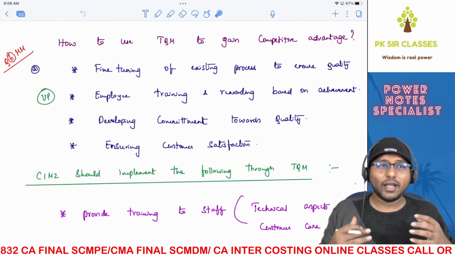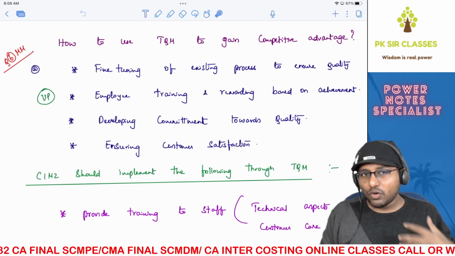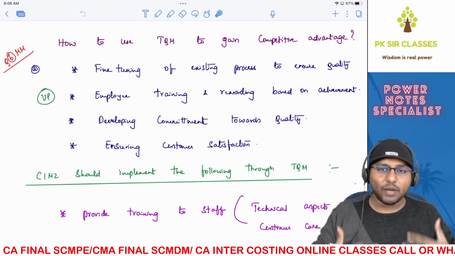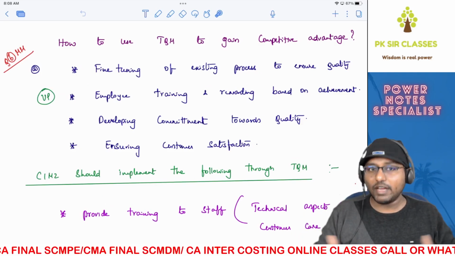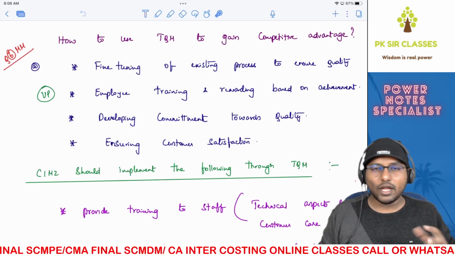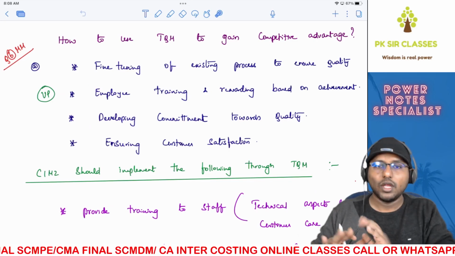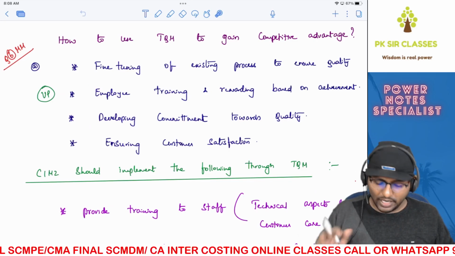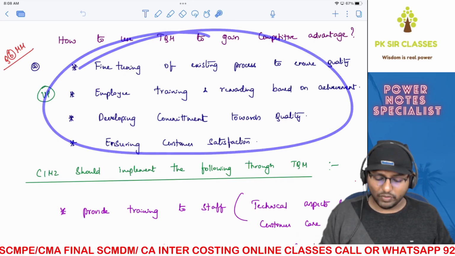Next, developing commitment towards quality. Which means it should be like how you eat food. So quality also should come natural. So you should have that commitment towards quality. That kind of environment should be developed. Ensuring customer satisfaction. Obviously, once you have quality and once you give what the customer wants, automatically customer satisfaction will be ensured. So this is the concept first of all, right?